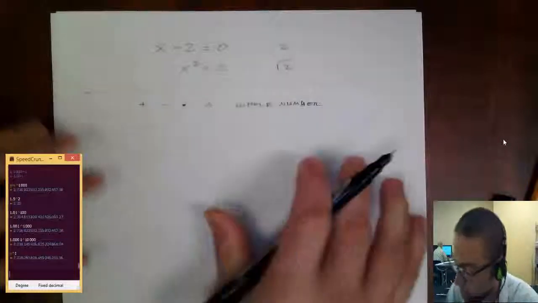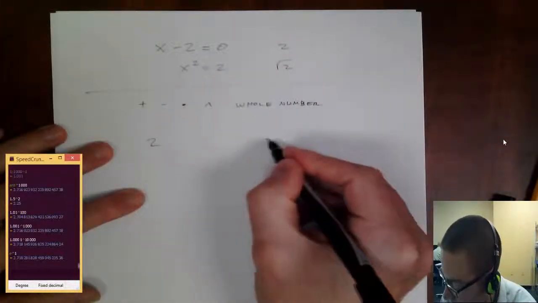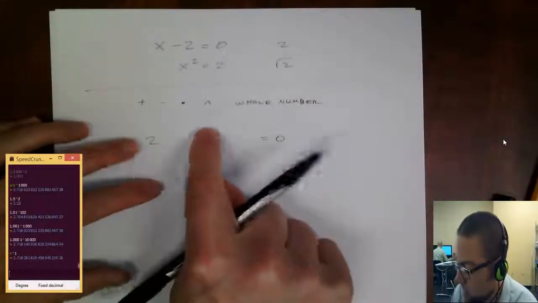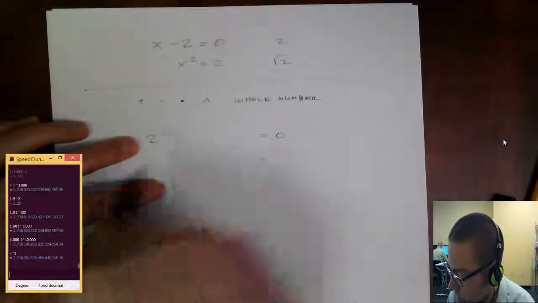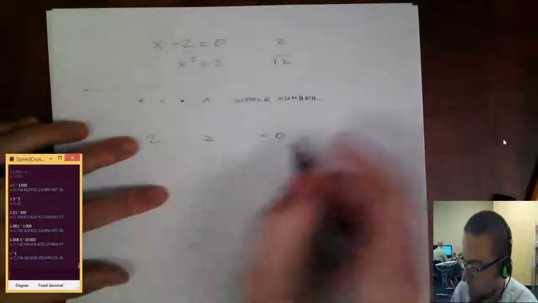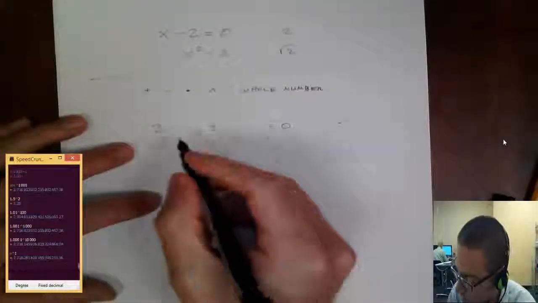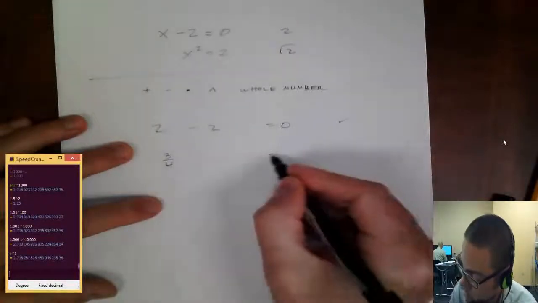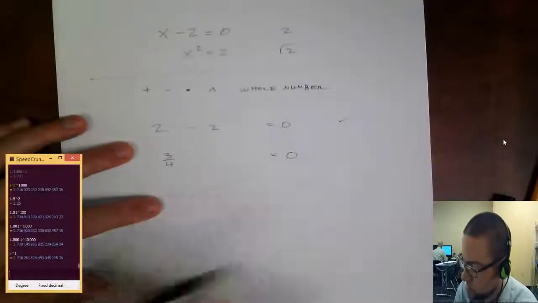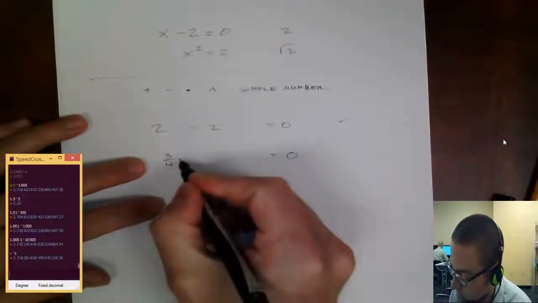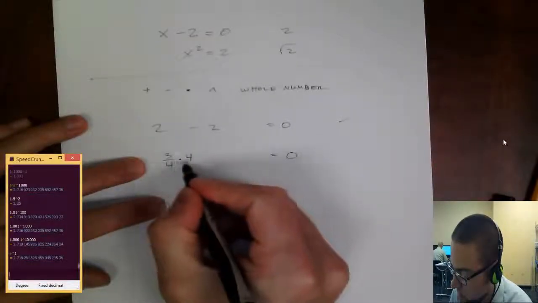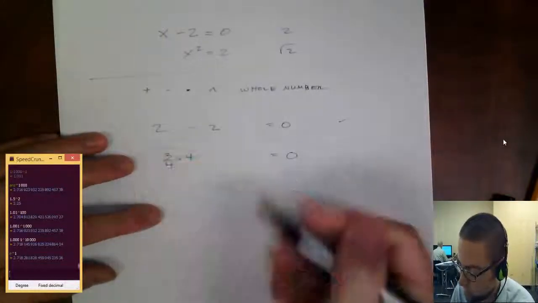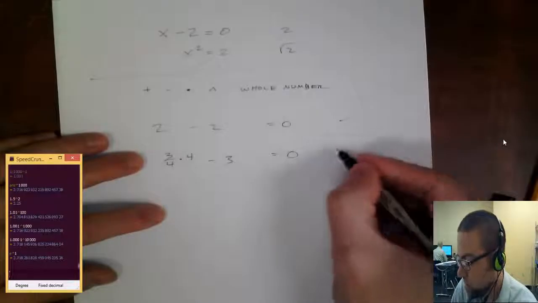Okay, so in this little game, we're going to take 2, and we want to turn it into 0. So what can we do with a whole number? We're going to add, subtract, multiply, or take to the power of to make it a 0. So all I would do is subtract 2, right? And then it turns into 0. So what about, let's take a fraction. How about 3/4? What can I do to that number to turn it into 0? I could multiply by 4, right? So 3 over 4 times 4 over 1. The 4's would cancel, and I'm left with 3. So this number is 3, and then I take away 3, and then we turn it into 0.